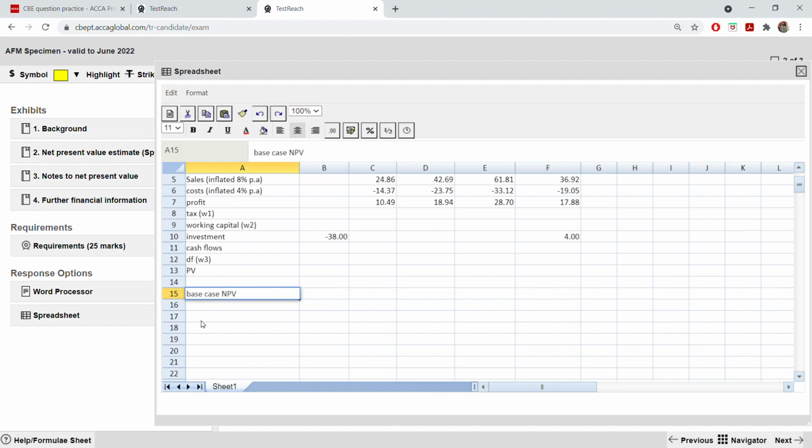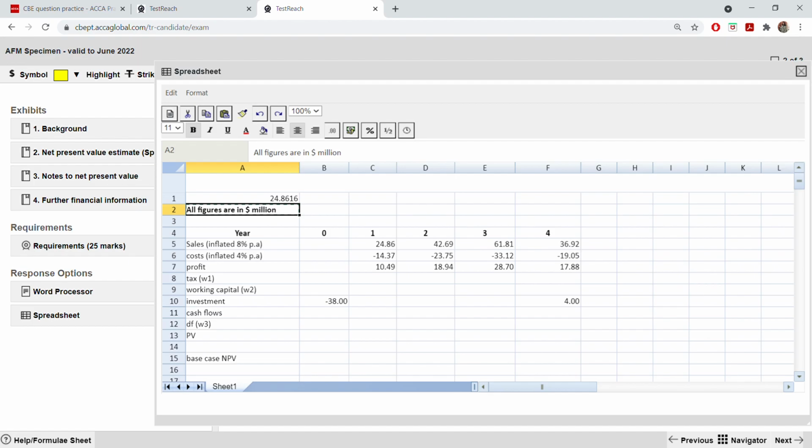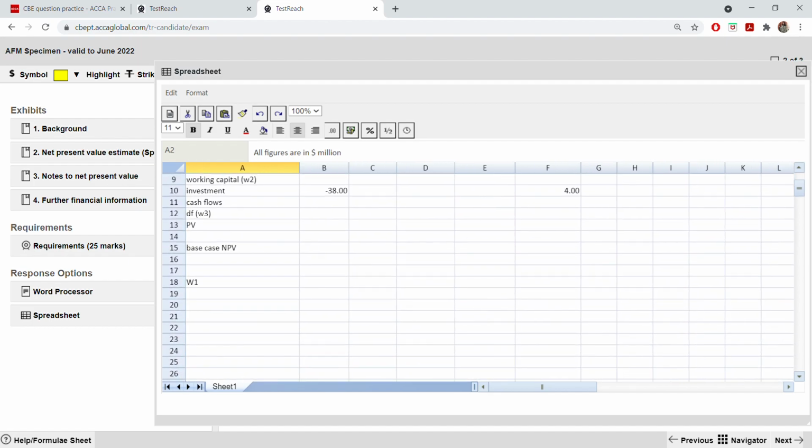Now we are going to show our workings here. So working number 1. Don't forget to take this, copy paste. So here it will be the same 0, 1, 2, 3, 4.